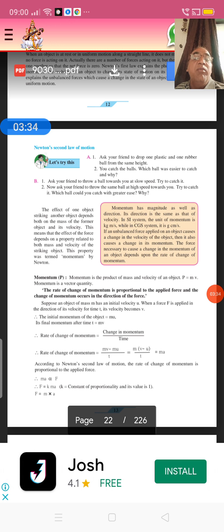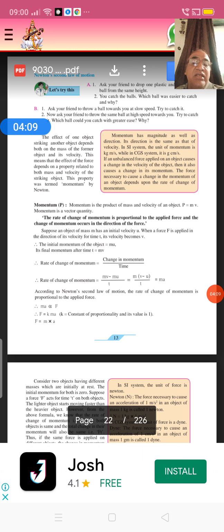Initial velocity is u. Mass remains constant; the mass of that object is m. Therefore, initial momentum is mu. And if we apply force on it for time interval t, its velocity increases from u to v. Therefore, its final velocity is v, and its final momentum p2 is equal to mv. Therefore, the rate of change of momentum is equal to mv minus mu divided by t.